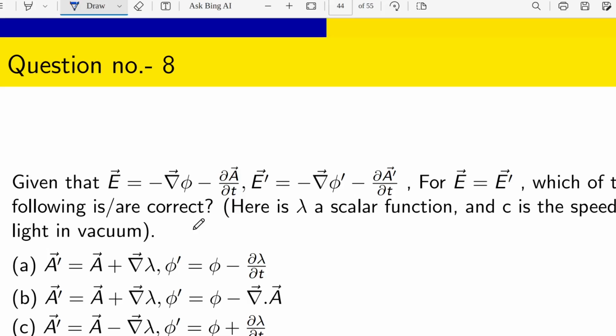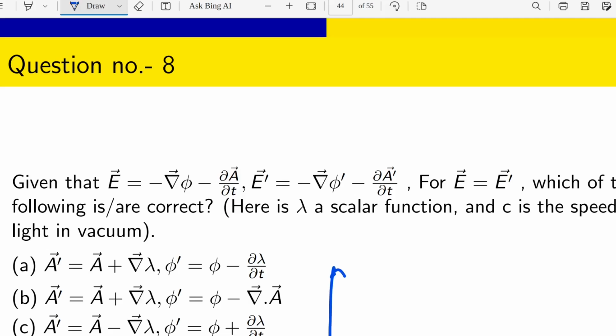But there is no lambda and no c present here in that expression, but it is fine, no problem. There are four options given: A prime is this, phi prime is this, and so on. Now which one, or which are the correct ones?